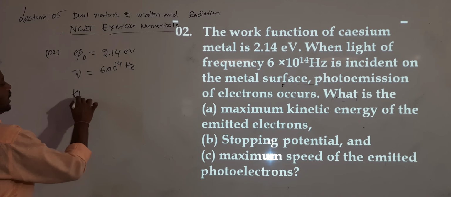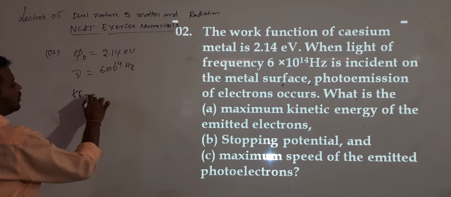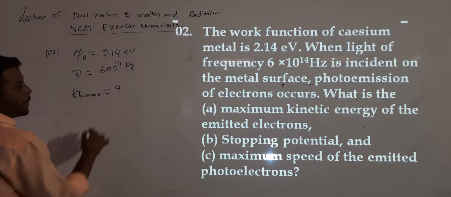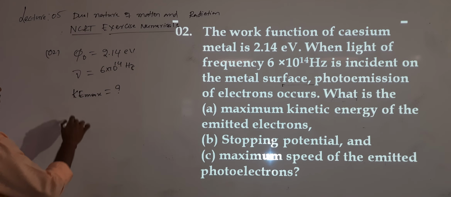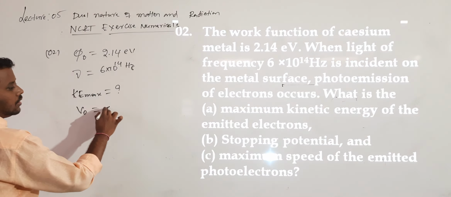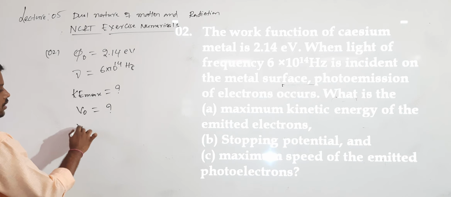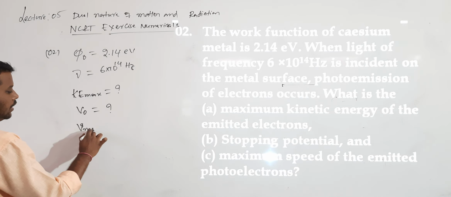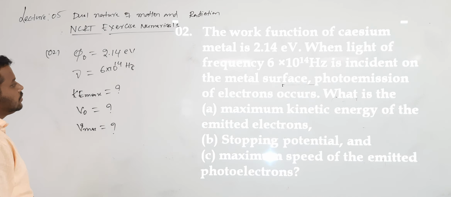What are they asking us to calculate? What is the KE max value? That is the first question. So second question, what is the stopping potential? And what is the third question? What is the value of v max? Maximum speed, how much? So these are the three questions they are asking.